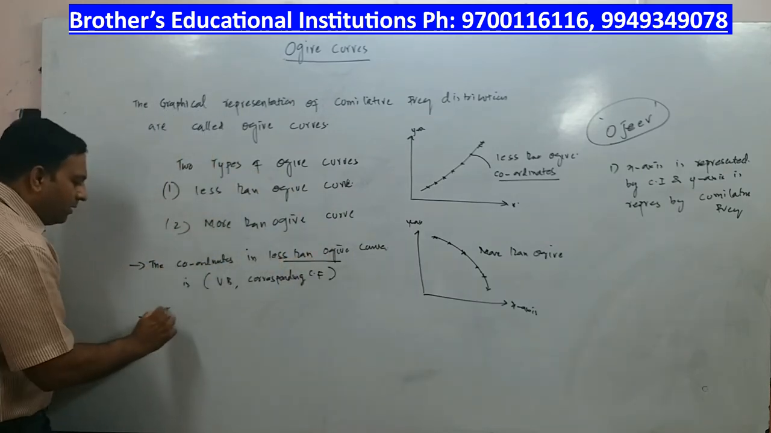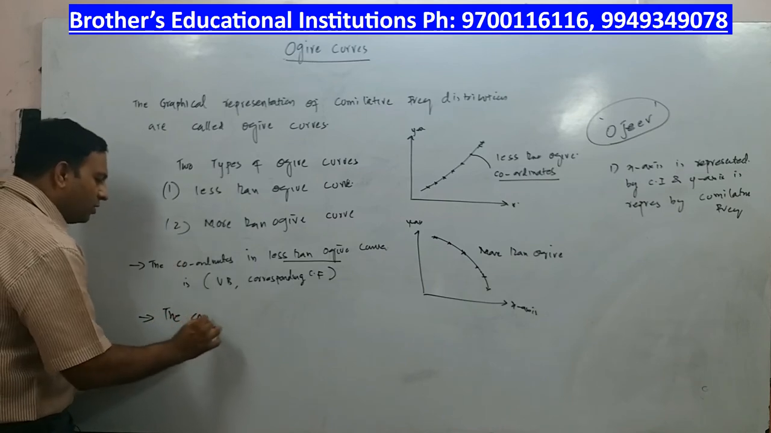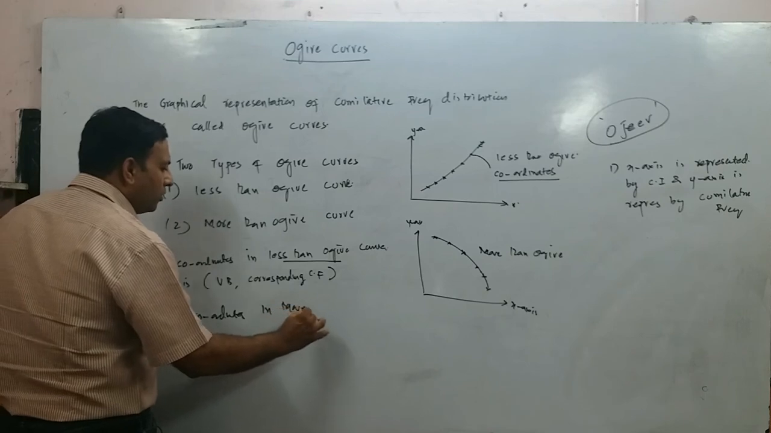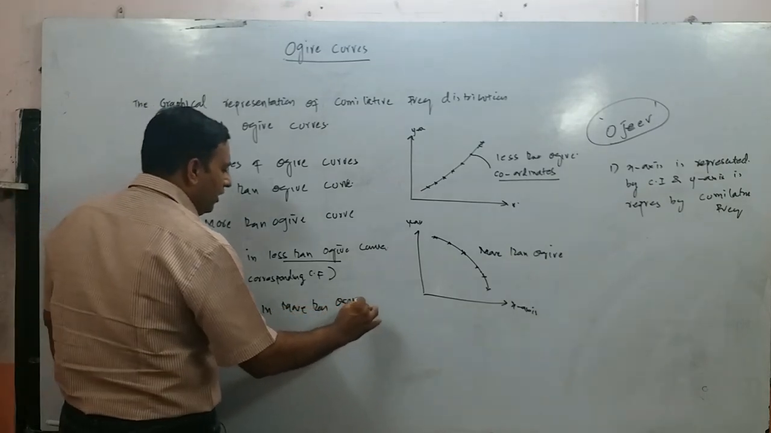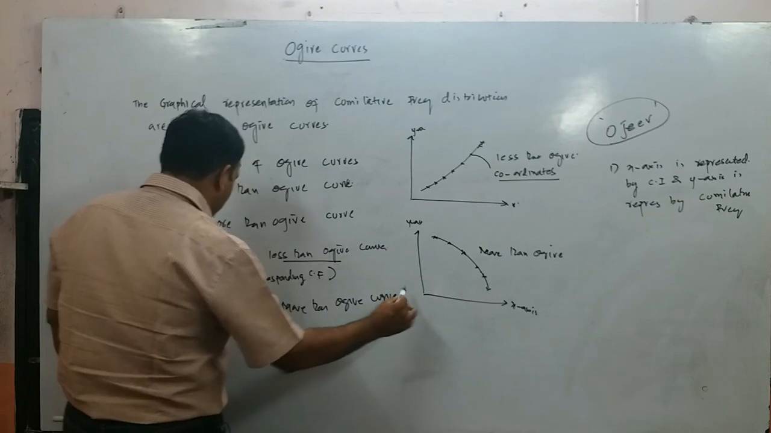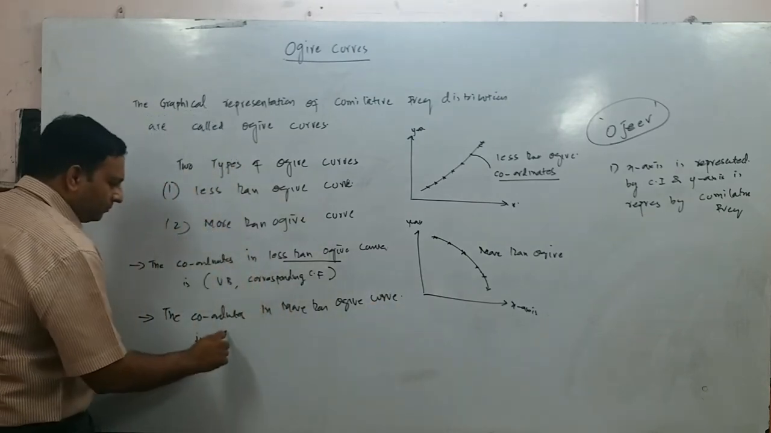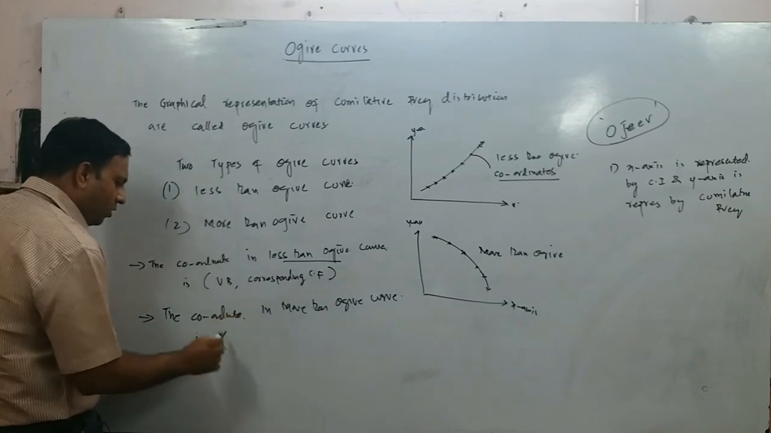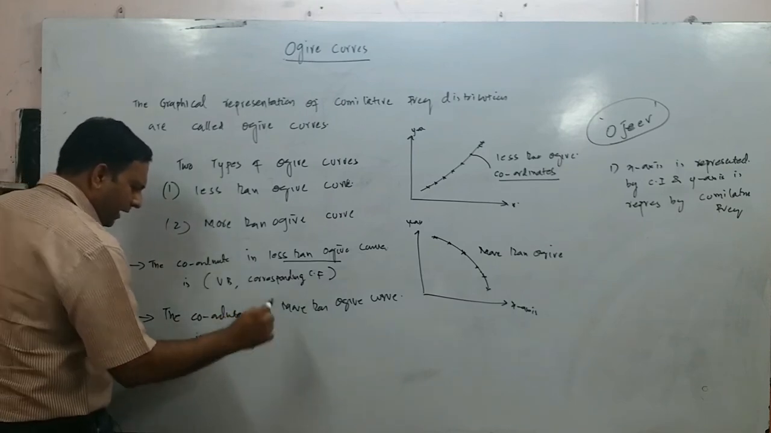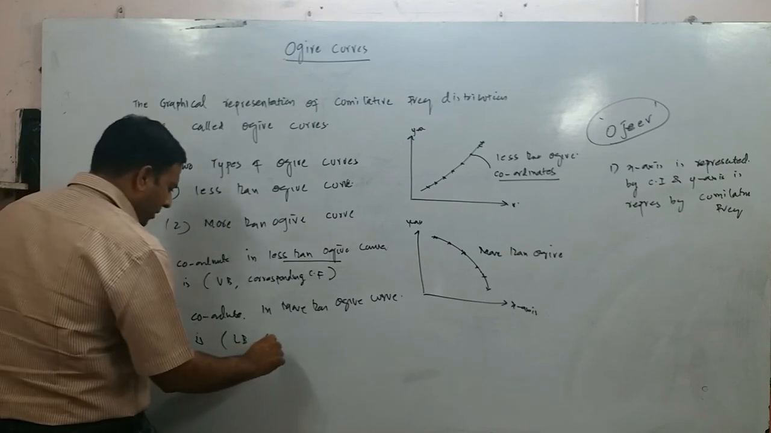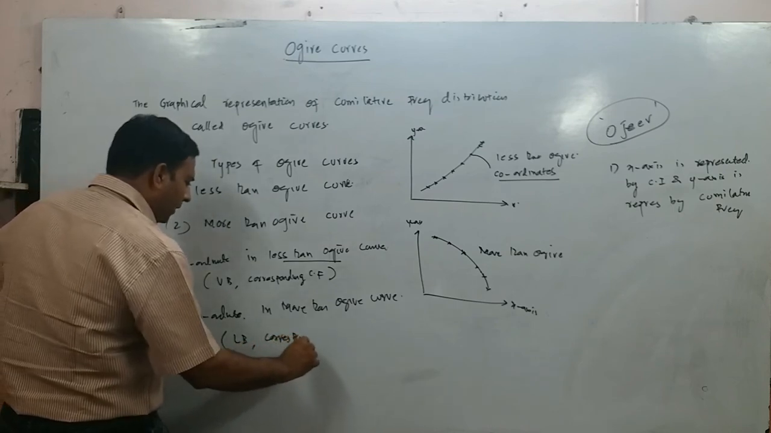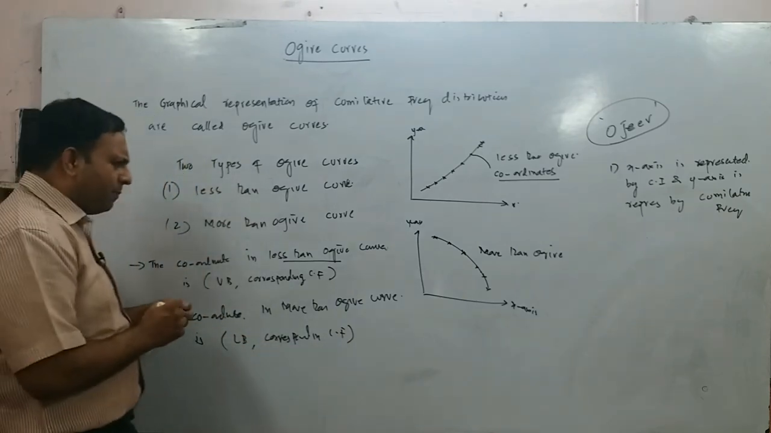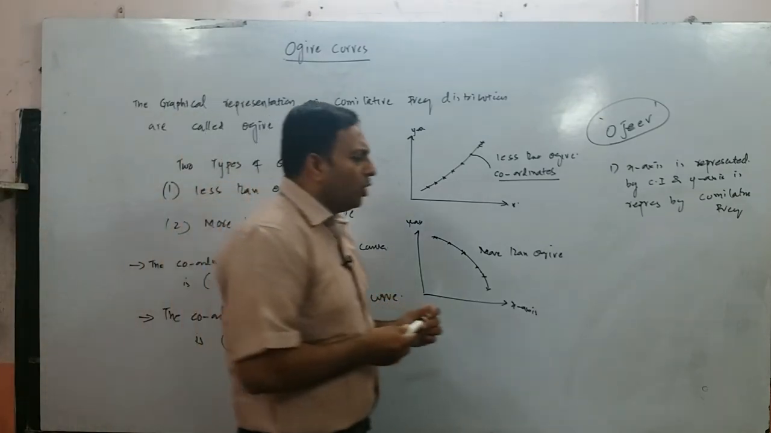Now what do you do when you are dealing with the more than ogive curve? The coordinate in a more than ogive curve, one coordinate, is the lower boundary, LB stands for lower boundary, comma, corresponding cumulative frequency, right? So this is the brief introduction to you on ogive curves.